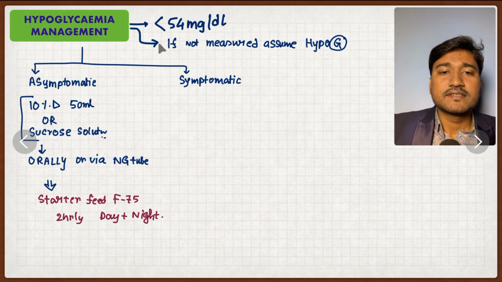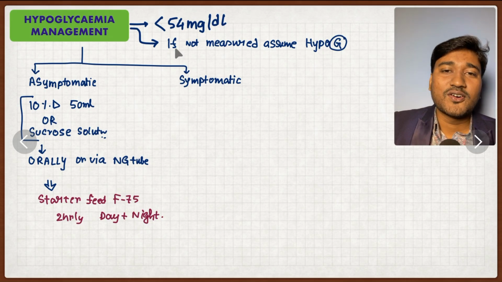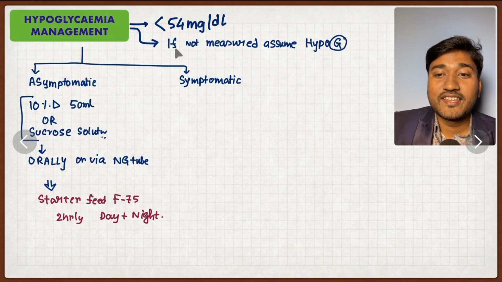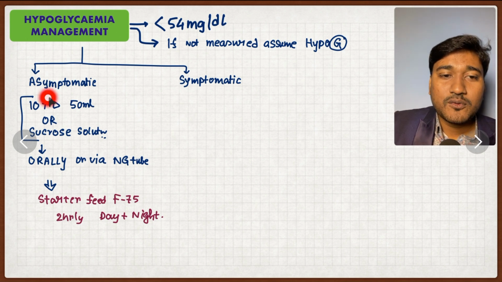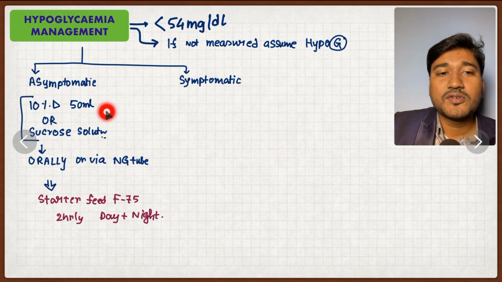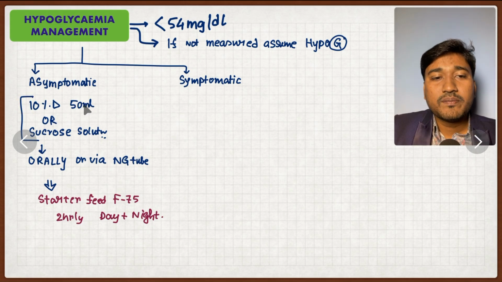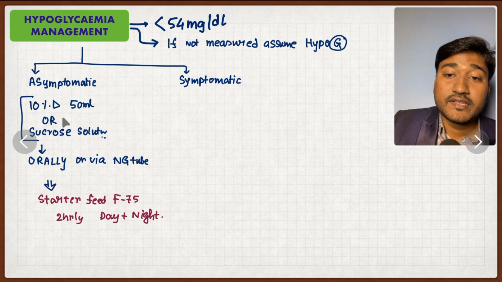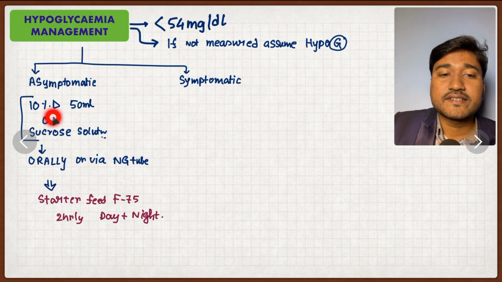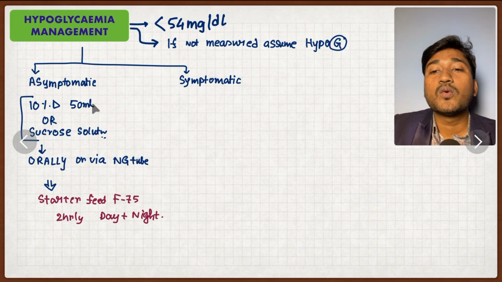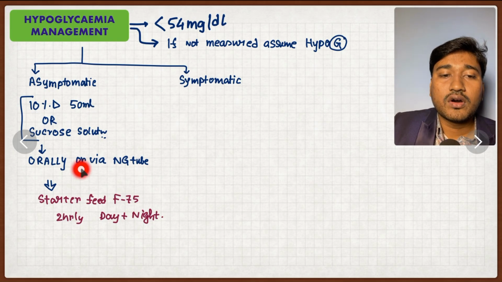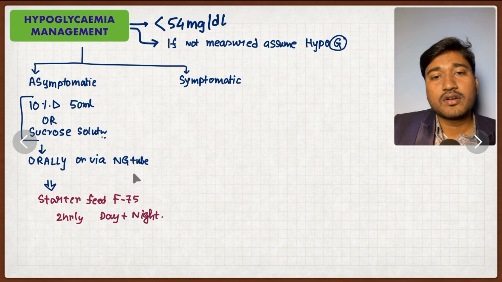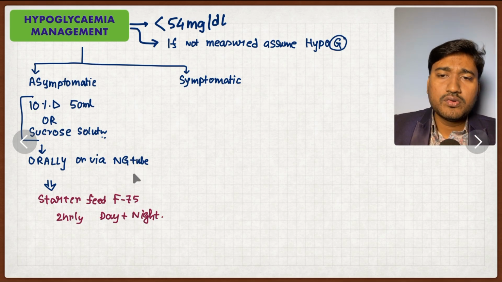Suppose you don't have a CBG machine, or the CBG machine is not working properly or the battery is not there, what will you do? In all these cases of SAM, you have to consider it as asymptomatic hypoglycemia, and all babies should receive, in hospital setting, 10% dextrose 50 ml by oral route, either by oral route or via NG tube or by spoon and cutlery.